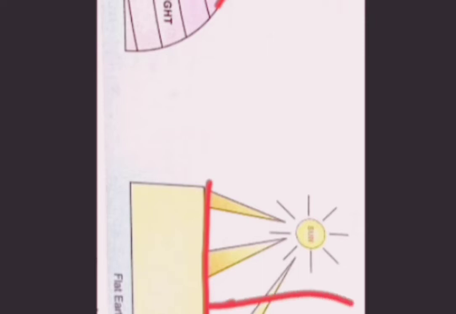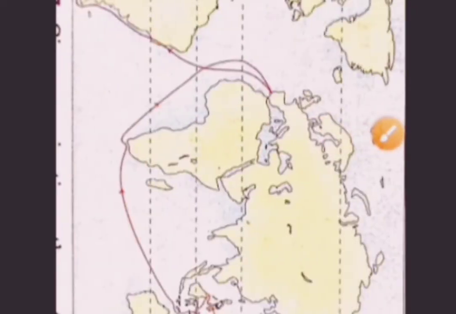The next one we are going to discuss is circumnavigation. Ferdinand Magellan, we know well, was the person who completed the voyage around the world in 1522, and his ship returned to the same place from where he started, Spain.